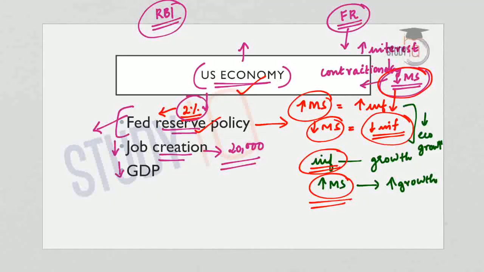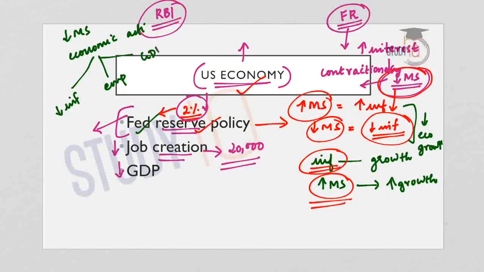All this started with the tightening monetary policy of the Federal Reserve. The money supply came down, therefore economic activities came down. This led to lesser inflation, lesser employment generation and lesser output in terms of GDP. All these were the consequences of the tightening monetary policy adopted by the Federal Reserve.